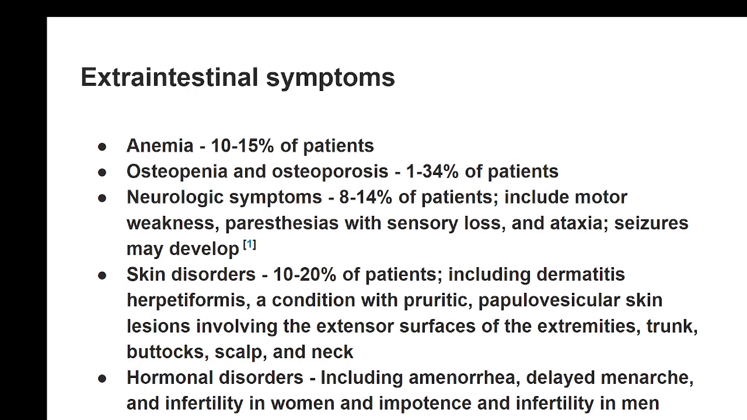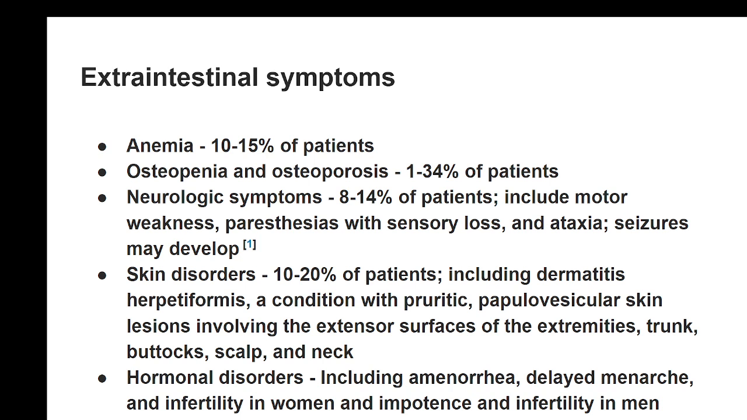In addition to that, extraintestinal symptoms can occur, like anemia in a large number of patients, osteopenia, impaired growth of the bone, as well as osteoporosis. Neurological symptoms like motor weakness, numbness, or abnormality of the gait, and rarely seizures, can also develop. Skin disorders like dermatitis-like conditions, pruritus, or skin rashes which look like papular or papulovesicular lesions can often produce confusion with some other issue.